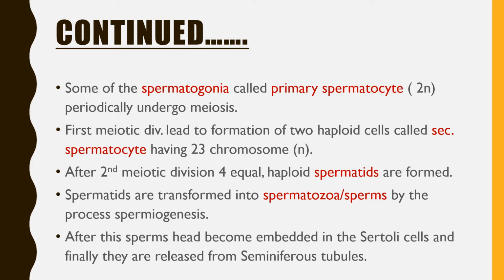In the diagram we can see the Sertoli cells, spermatid, and the different stages. So this is spermatozoa. It is a motile structure, meaning it has a flagellum.